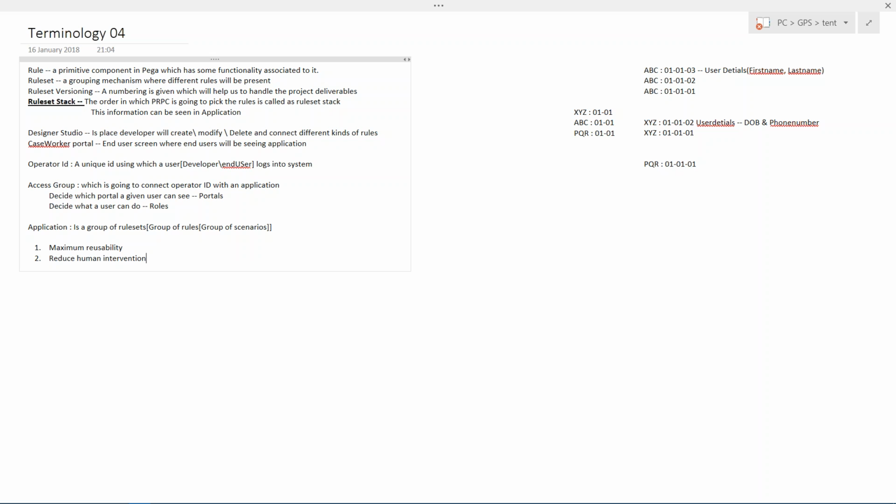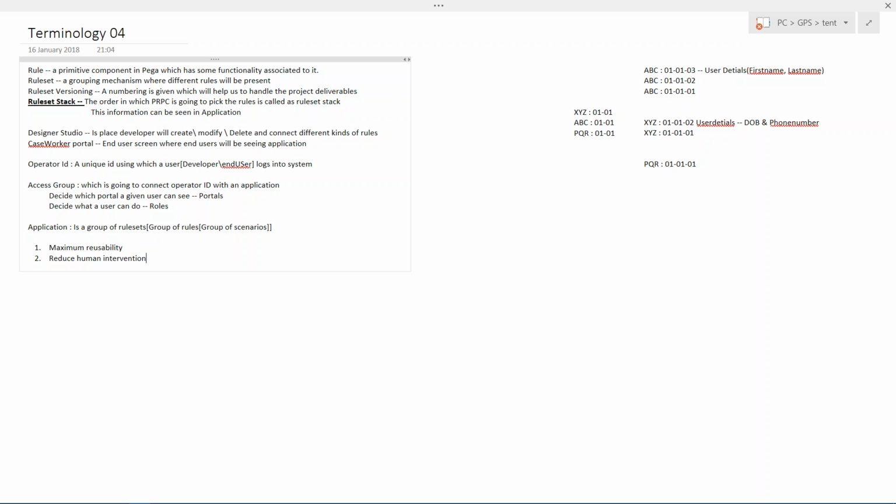Reduce human intervention. That means we are talking about a one-time setup process of an entire business scenario, like some IM-based transaction. All the possible scenarios, all the positive scenarios, all the negative scenarios have to be analyzed by a developer, and he has to create them as a one-time setup.